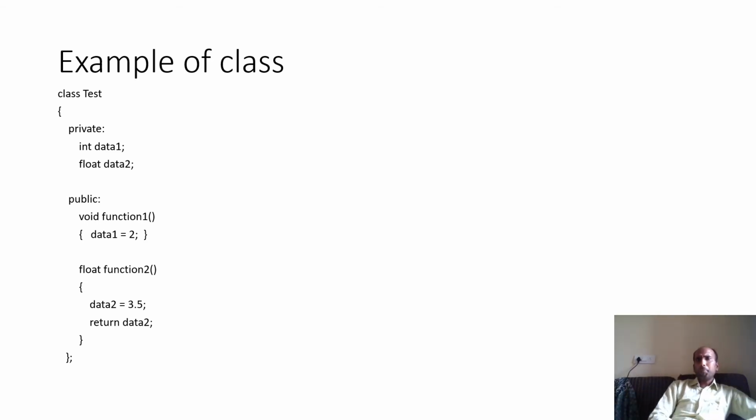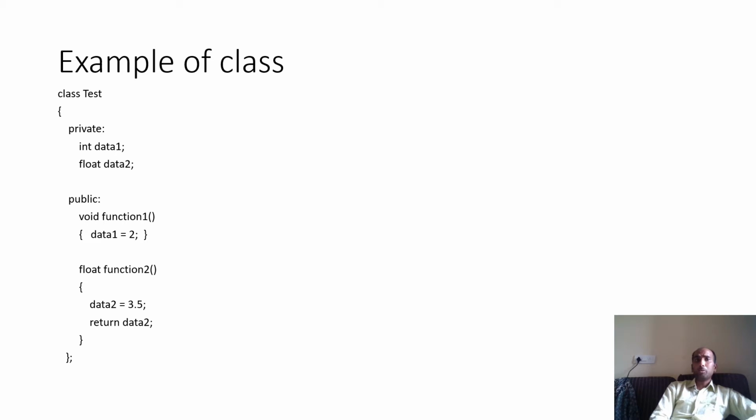So let's take an example of a class, how you will declare a class test. I said that if you want to write private, you can write. If you don't want to write, you need not. If you are not writing, by default it is private. If you are writing, it's okay. So I have written private int data1, float data2. So data1 and data2 are private, and they can be accessed only within the class, not outside from the class.